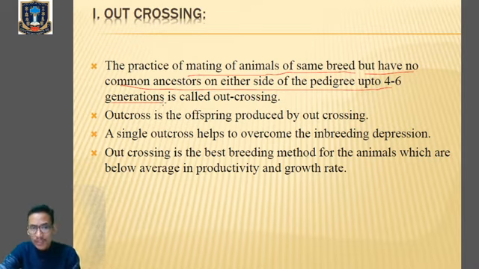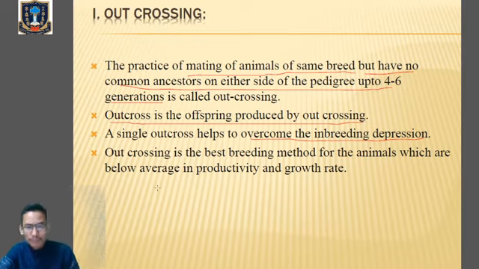Clear? And outcrossing is one of the methods to overcome inbreeding depression also. Those progeny produced by outcrossing are known as outcross. So outcross is the offspring produced by outcrossing.